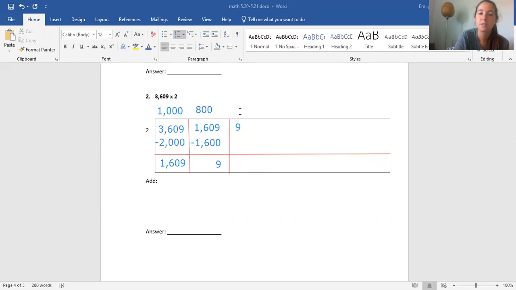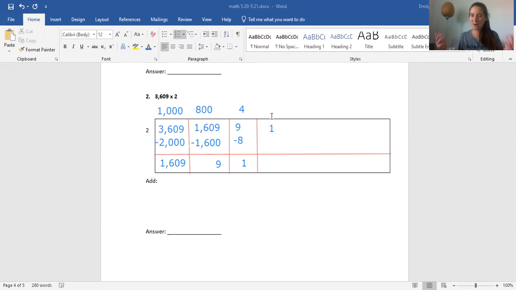What times 2 is close to 9? Well, 2 times 4 is 8. That's the biggest I can do. And then we're going to subtract, and I hope you know that 9 minus 8 equals 1. So now we didn't get to 0, right? We have a 1. What times 2 equals 1? Nothing, right? No whole number times 2 is going to equal 1. 1 is less than 2.